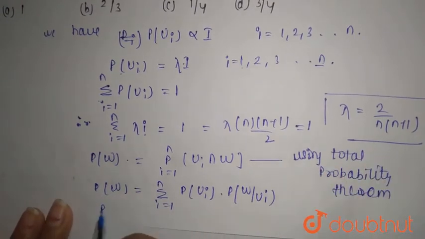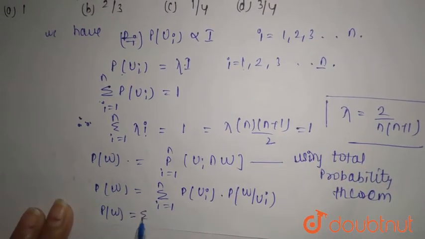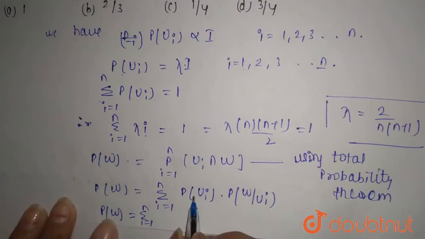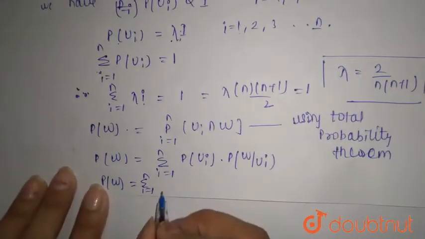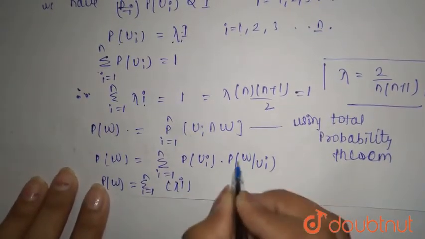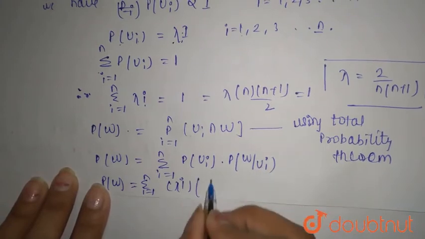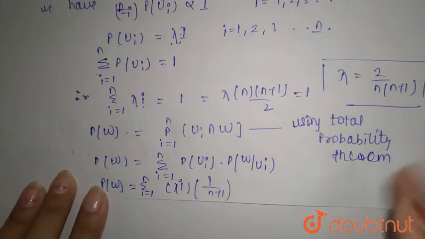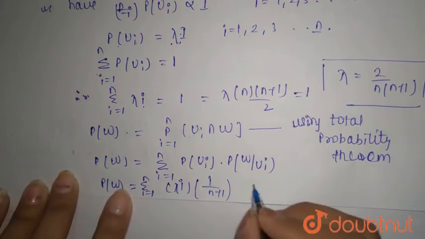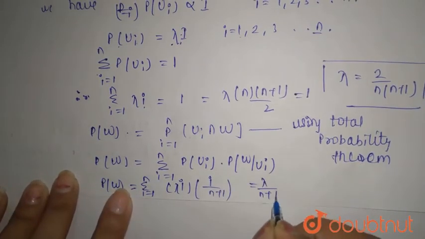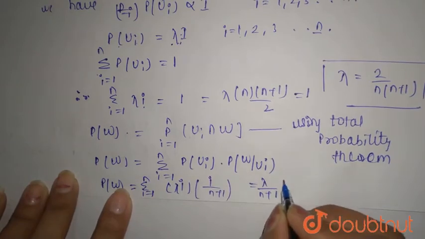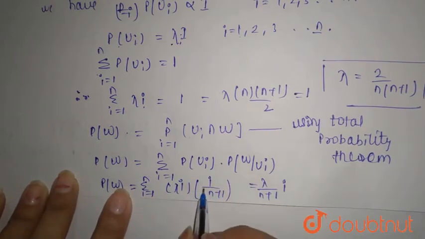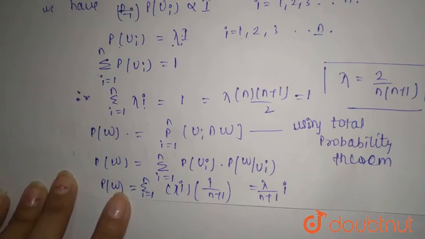So P of W as it is, summation i equals 1 to n. P of Ui is nothing but lambda times i, and P of W by Ui will be i upon n plus 1. So this will be lambda upon n plus 1 into i, because you have just multiplied it, and again the sum of i equals 1 to n.